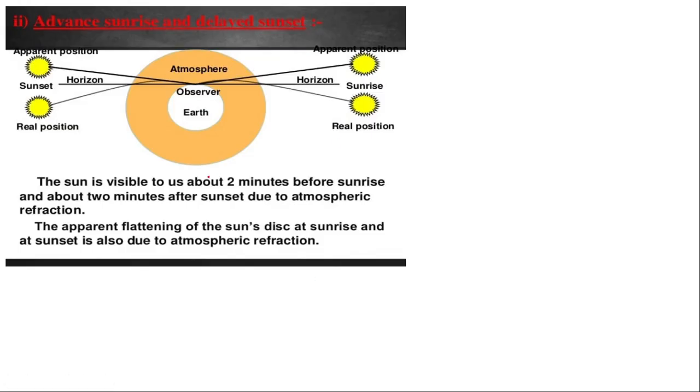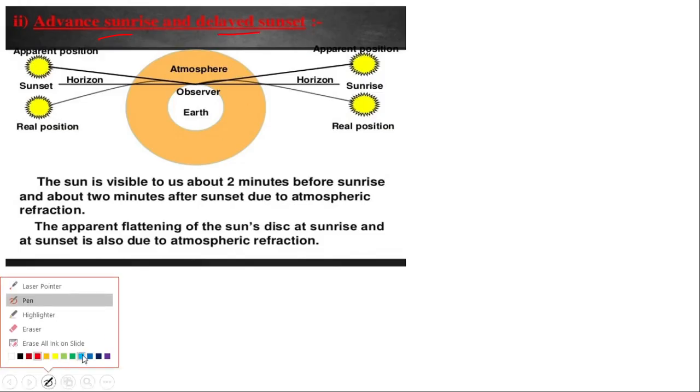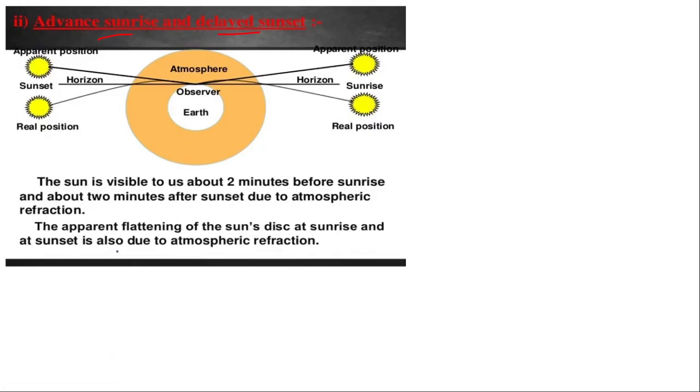Next, there is one more phenomenon we can observe that we call advanced sunrise or delayed sunset. What are this advanced sunrise and delayed sunset phenomena? Imagine an observer on this earth, we are standing here in the morning, even before the sun rises.